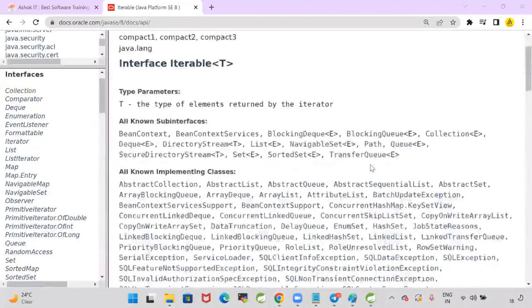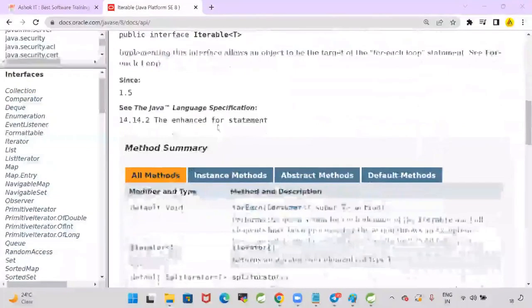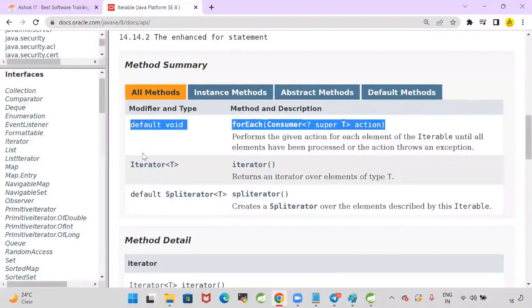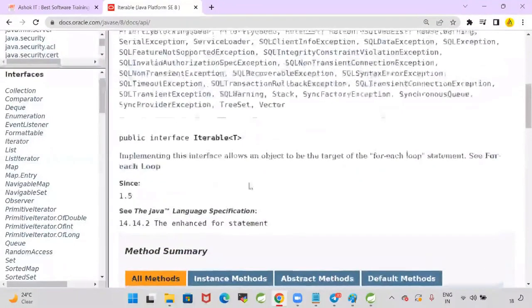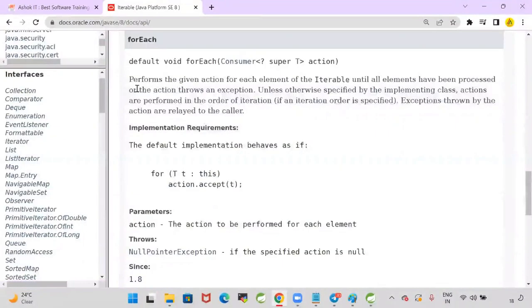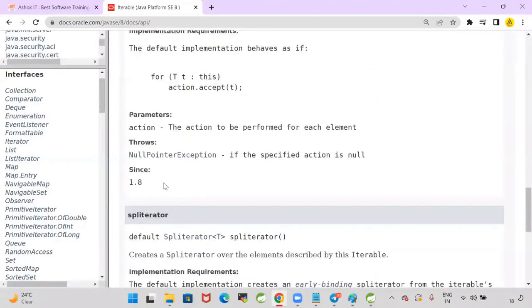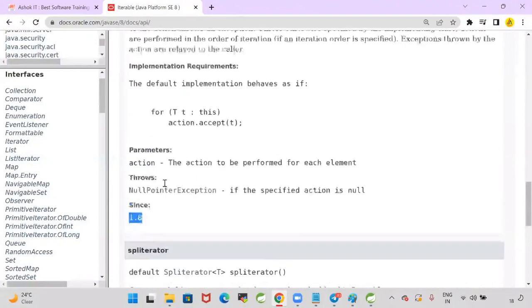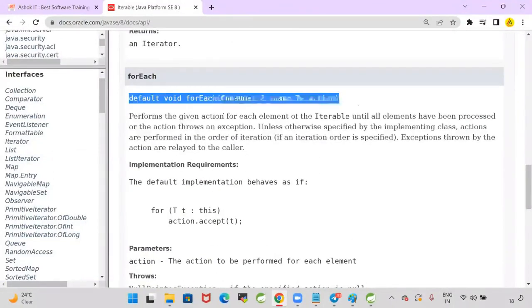In the Iterable, there are some methods available. What is this method? The forEach method. The forEach method is introduced in the Iterable. The forEach method performs the given operation on the elements. In which version was it introduced? The 1.8 version. forEach is a default method.